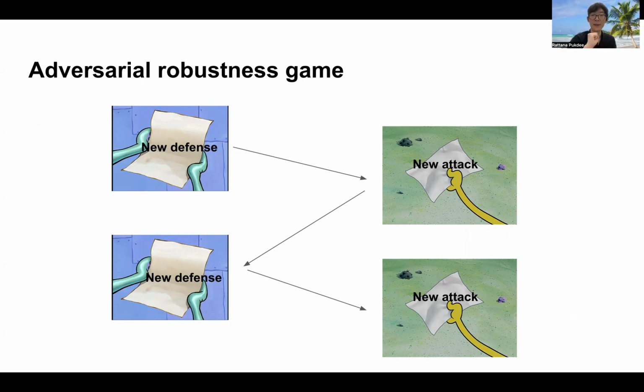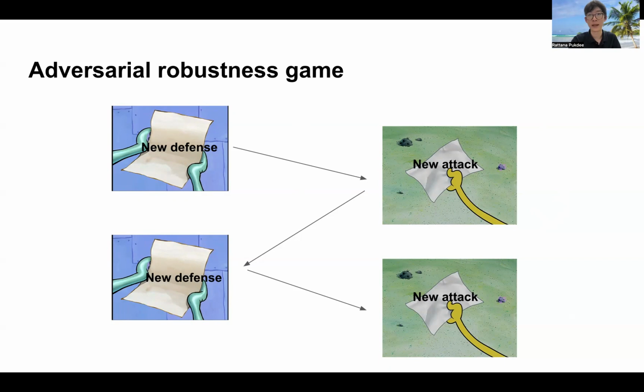So it means that at the Nash equilibrium, there is no attack that increases the expected loss. This might be an interesting scenario because if we are at the Nash equilibrium, then an attacker cannot improve their utility, so we know that the robustness we have is the best robustness that we can attain.